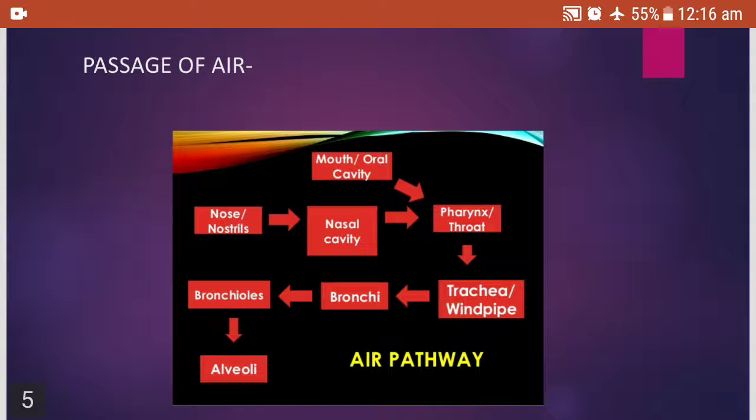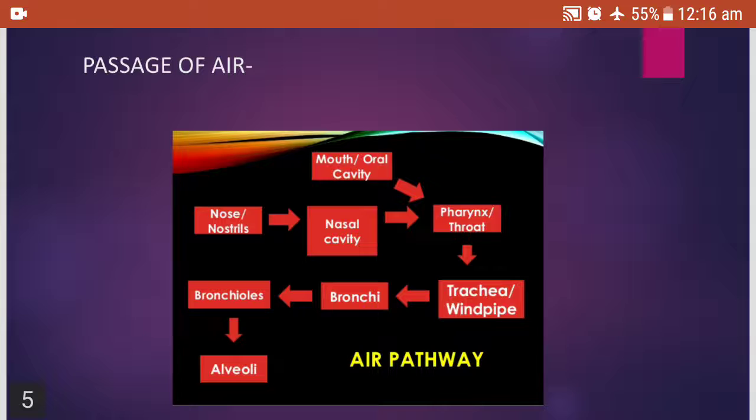Next question is, write the passage of air, the air pathway. As I told you before, the air travels from the mouth, oral cavity, pharynx, or it can be through the nostrils into the nasal cavity. It starts from the nostrils. Air enters into the nasal cavity, sometimes through mouth also, which leads into the pharynx.